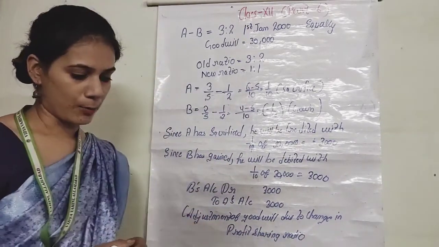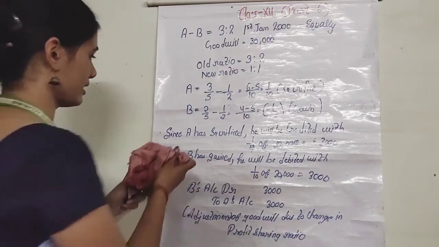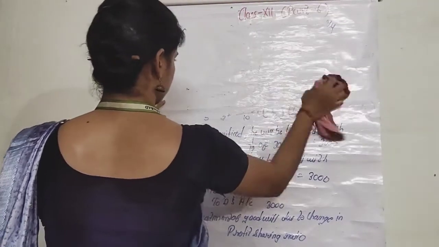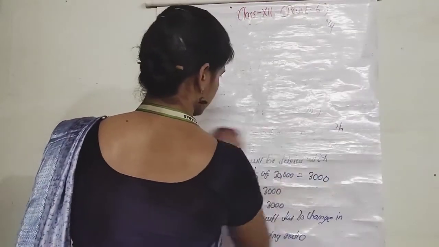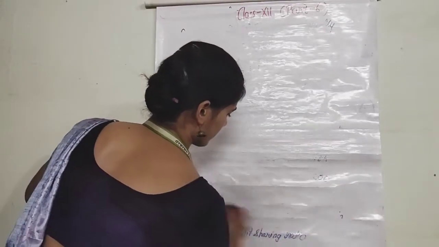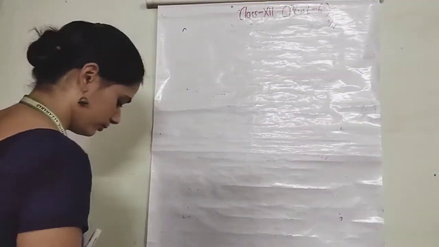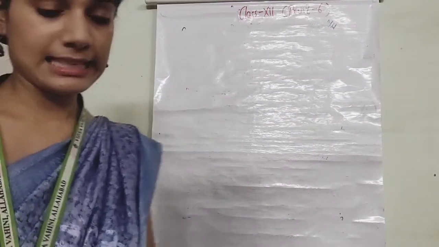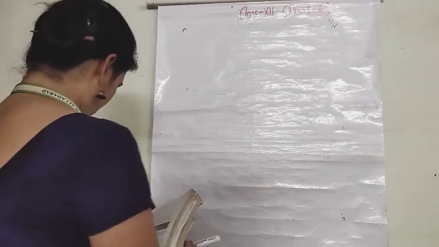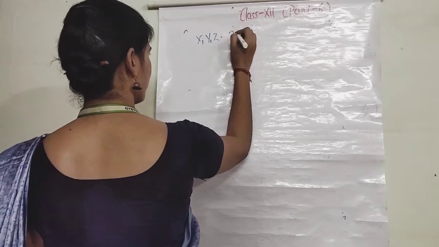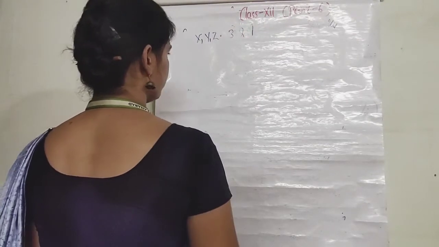Now let's see with the help of another example. We have another example as X, Y, and Z are partners sharing profit in the ratio 3:2:1.